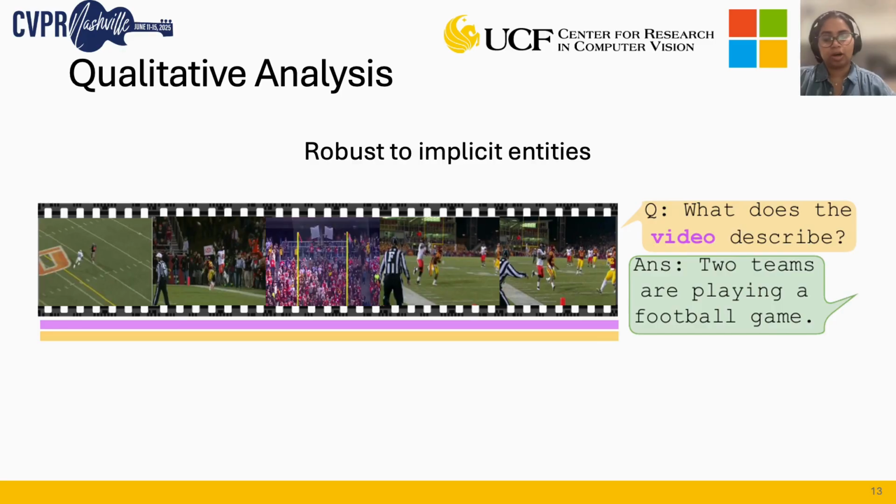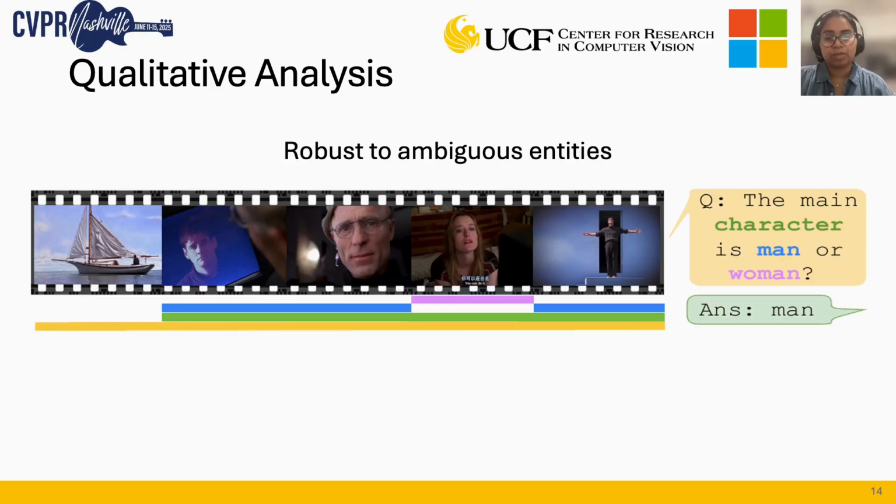Moreover, HierarQ is also robust to implicit entities. For example, in tasks like video captioning, generic nouns such as video can serve as entities, enabling the entity-guided modulator to modulate the entire video. In cases where no entities are present, the modulator returns the raw frame features to the short-term memory bank, ensuring adaptability. Lastly, for multiple non-distinguishing entities like man, woman, or character, the modulator processes all, while HierarQ prioritizes relevant relationships using the scene stream and long-term memory, and thus retains superior video understanding capability.